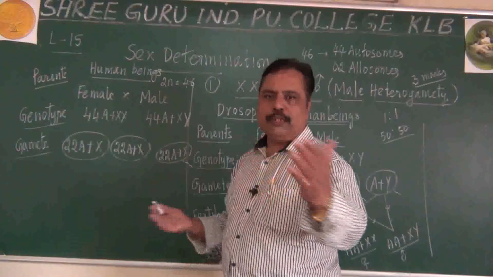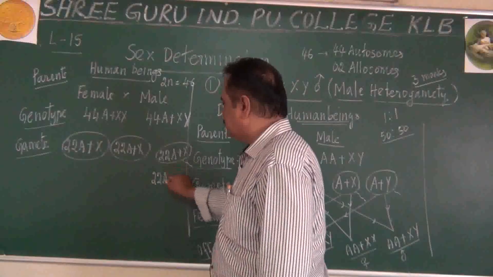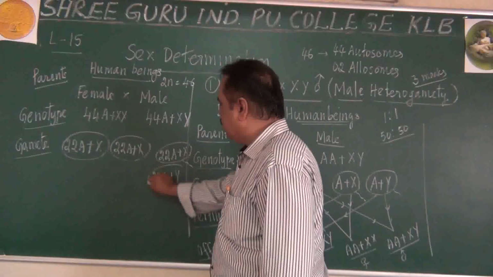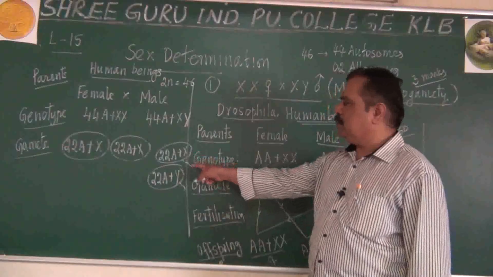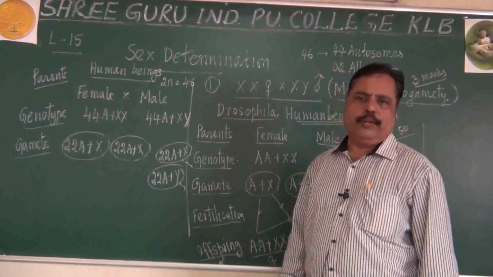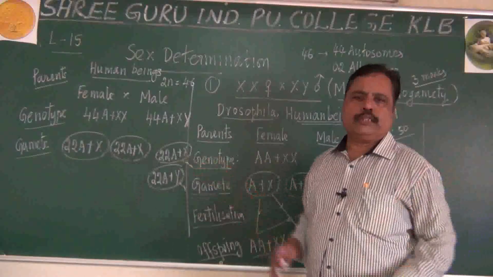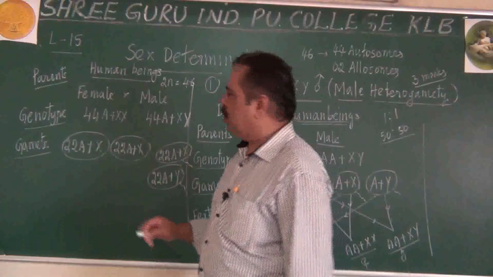The allosomes will separate, and another 22 autosomes plus Y will become another type of sperm here. One type of sperm contains X, another type of sperm contains Y. The remaining autosomes are segregating. That is called segregation. They are becoming gametes.